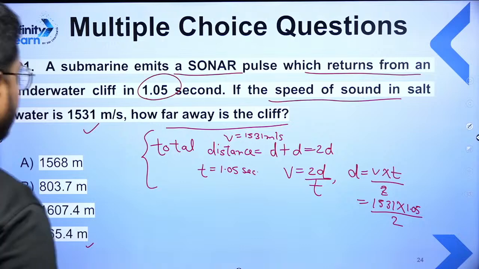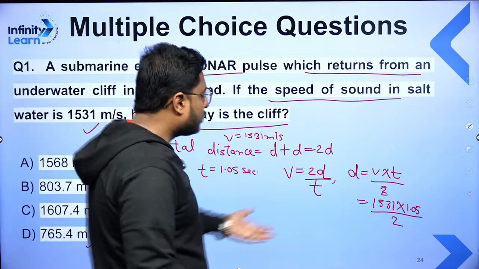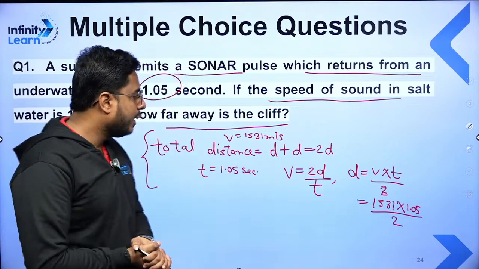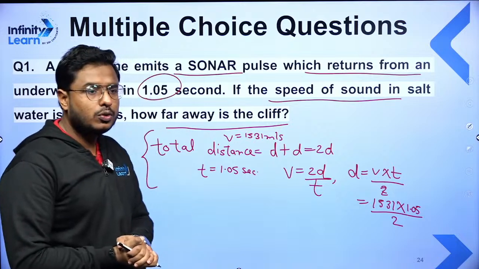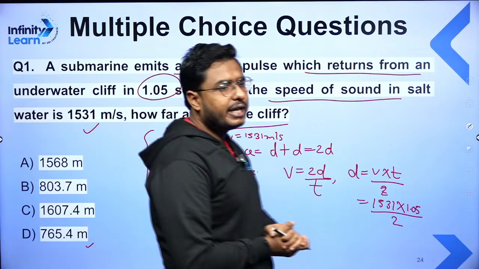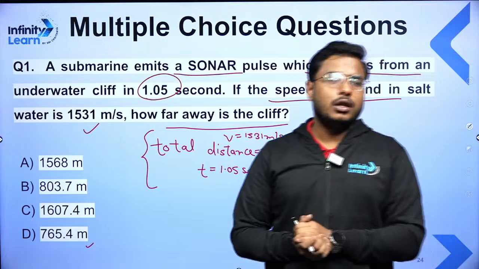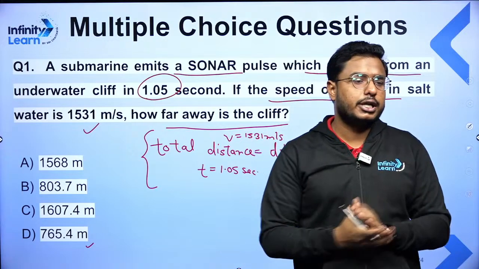No answer yet. Why? This calculation is simple. Quickly solve it, students. 1531 into 1.05 divided by 2. What will be the answer? Is it taking time? Shrishti, Komal, Soumya, Harshit, Aditya, Sneh.